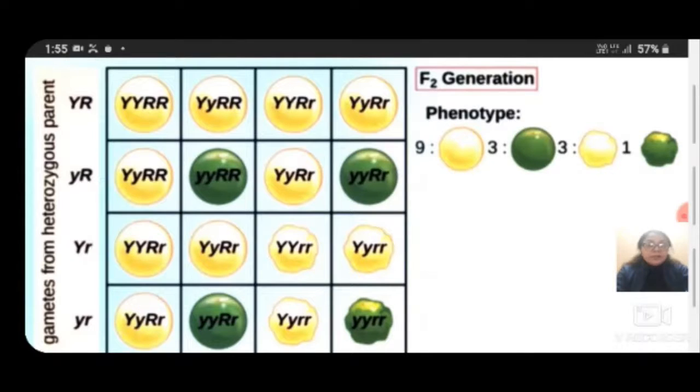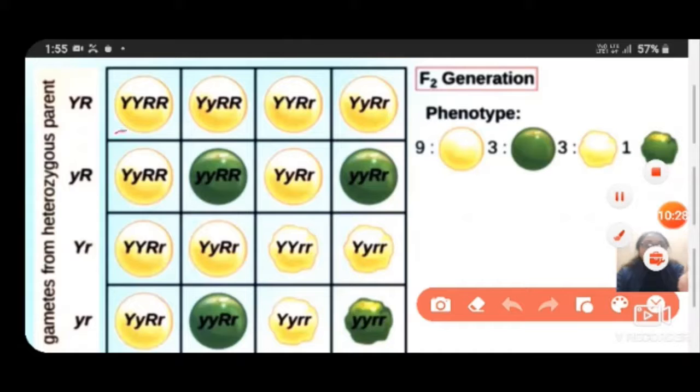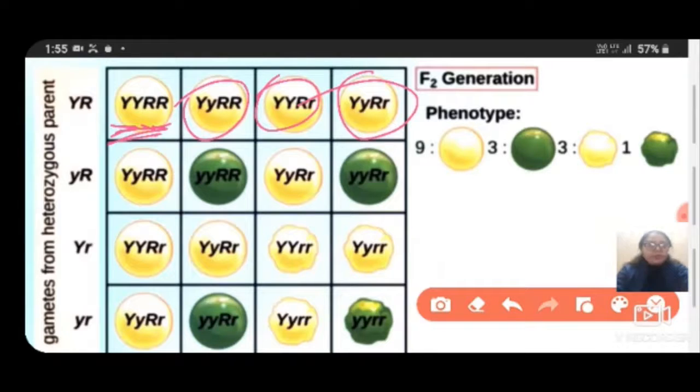Actually, it is a representation of all the characteristics and the plants which you are looking at here. So in this way, all plants were different, a few were similar and a few were different from each other. The phenotypic ratio in the F2 generation was 9 is to 3 is to 3 is to 1.